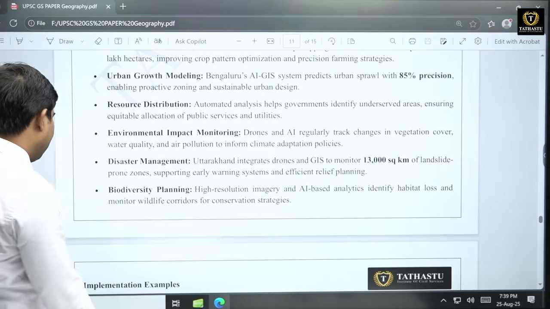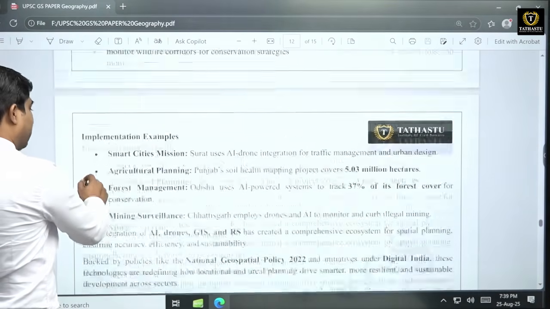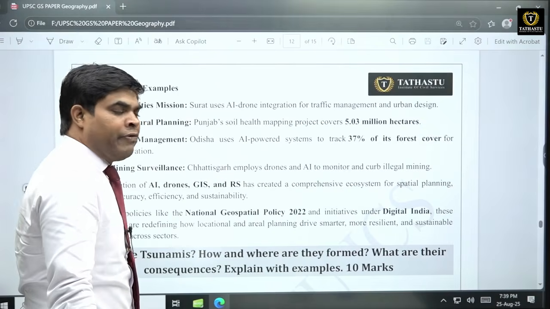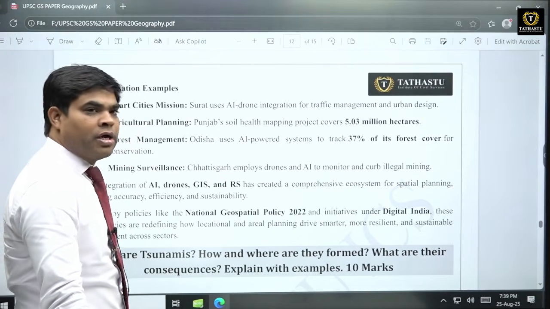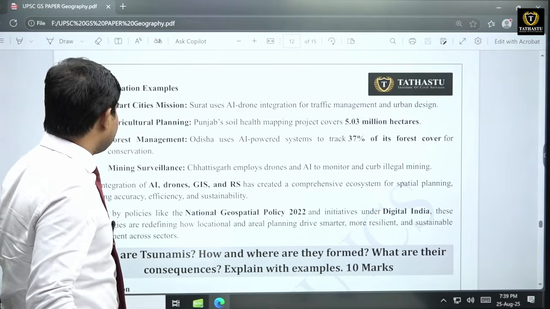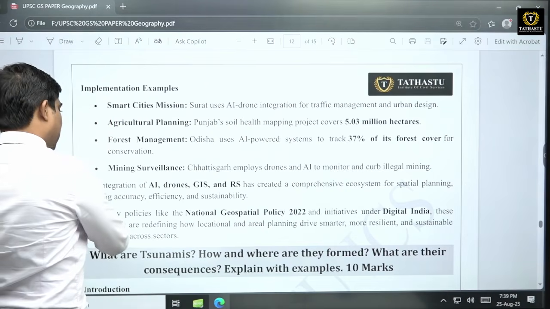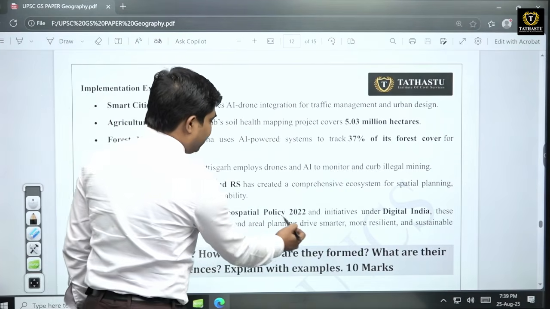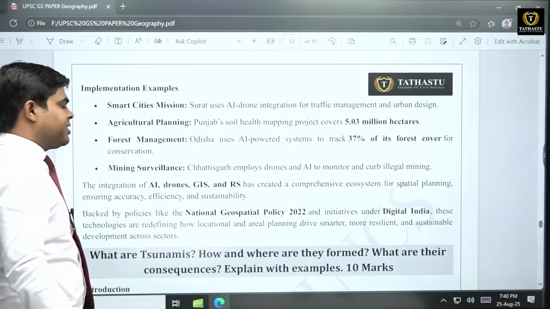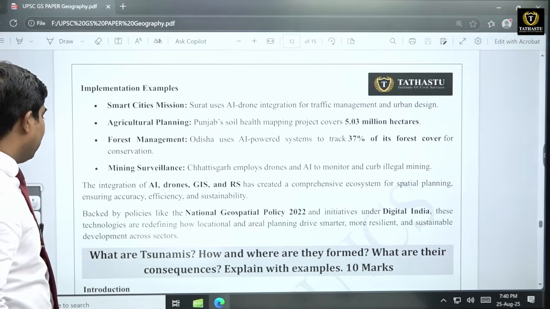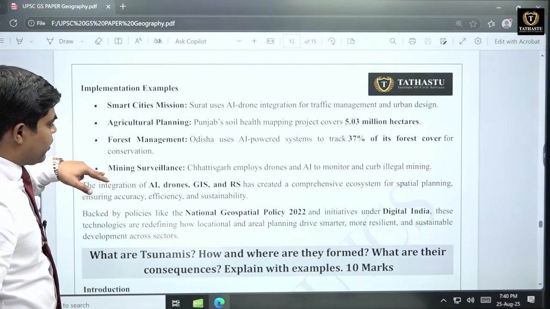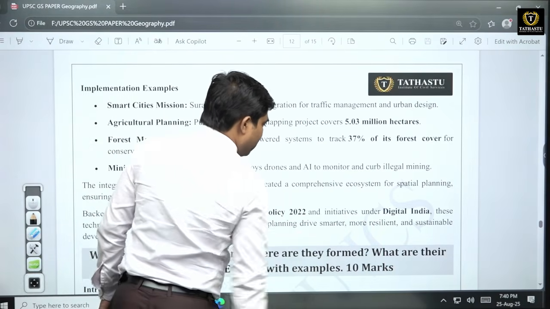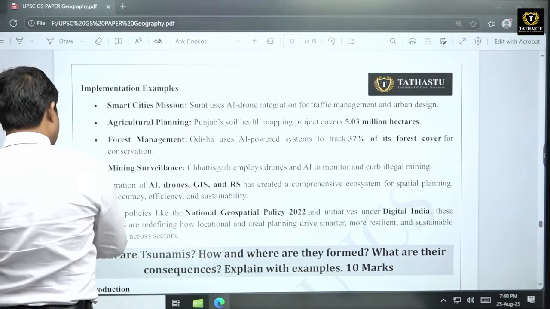So in various manners you can utilize these technologies, and technology is the future. If you utilize technologies, your future is to be safe. And because of that, India has also started the National Geospatial Policy to initiate digital along with Digital India, so that both things merge together, and locational and aerial planning should become smarter and more resilient.